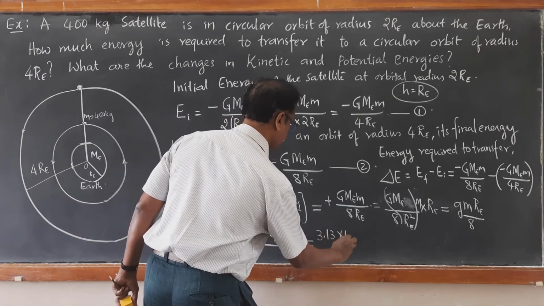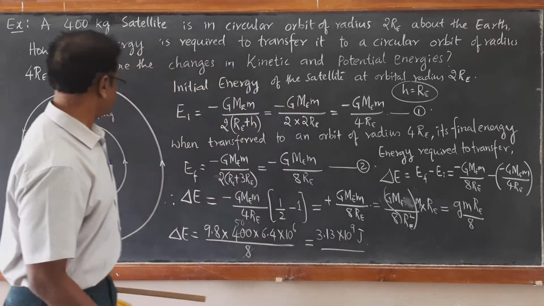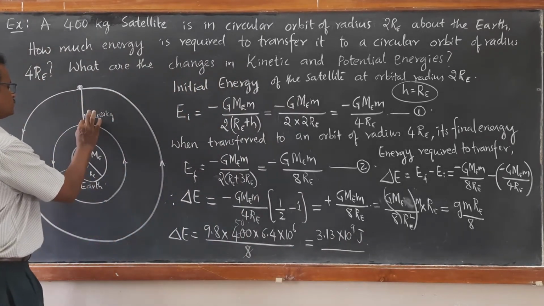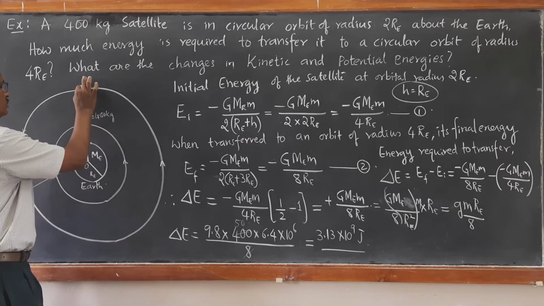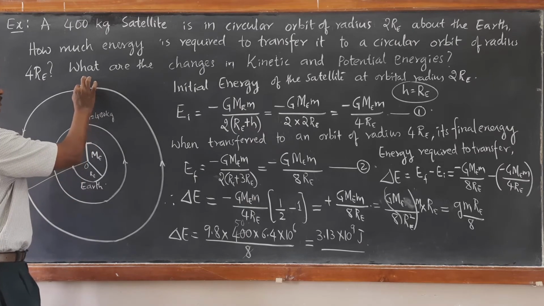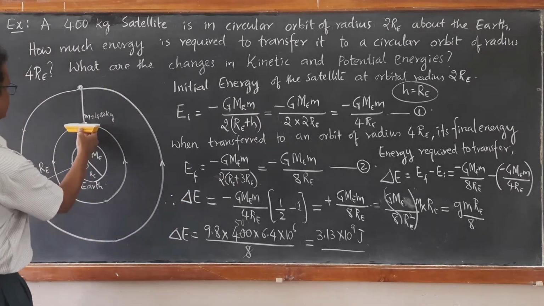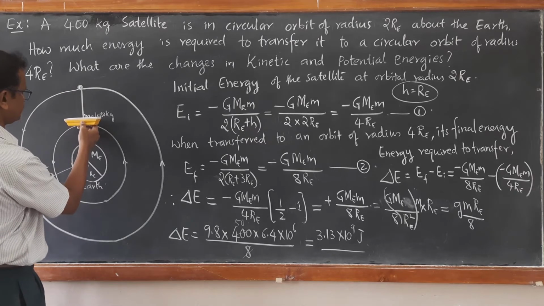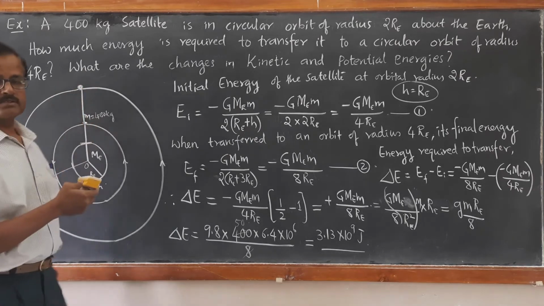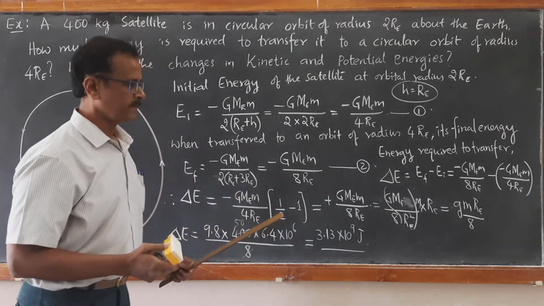3.13 into 10 raised to 9 joules. In order to shift this satellite from radius 2RE to radius 4RE, we have to do positive work. The work that we are going to do in shifting this satellite from radius 2RE to radius 4RE is positive work done.